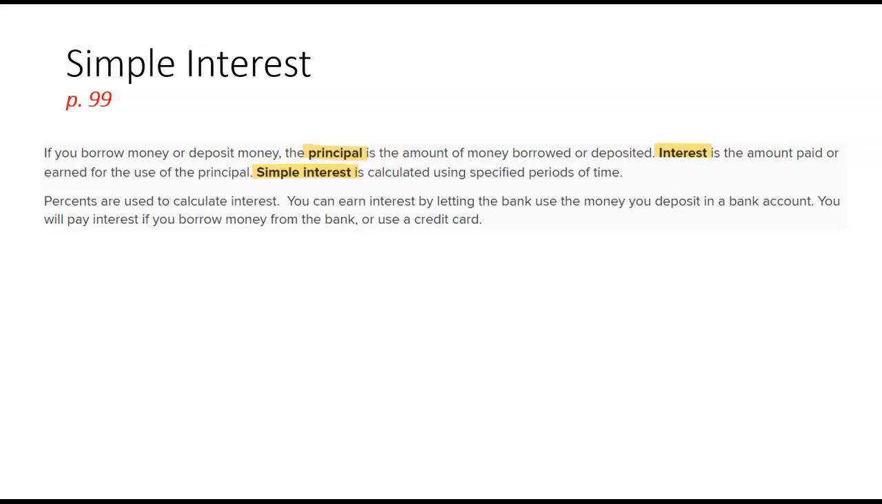And again, percents are used to calculate interest. So if you put money in a savings account, the bank will pay you interest. Or if you have a credit card and you don't pay it off every month, then you have to pay interest on the amount you borrowed and spent on your credit card. So that's why it's a good idea either A, not to get a credit card ever, or B, to make sure you pay it off in full every month so you don't have to pay interest, because credit card interest is super expensive. We're going to watch a quick video, if I can get this to work properly for me,